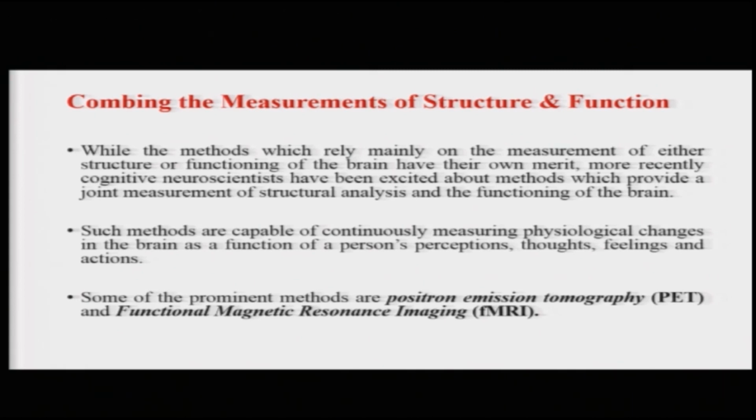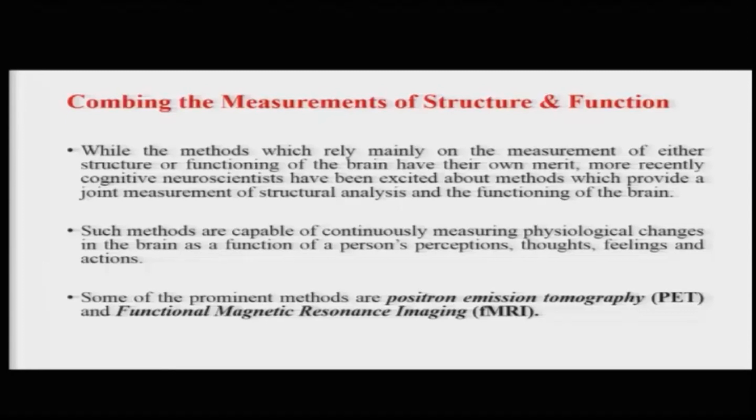So basically we are talking about knowing exactly what areas of the brain are involved in what cognitive functions, or what areas of the brain are triggered or giving a response to particular stimulus presentation or particular experimental manipulations that the researcher might be carrying out.